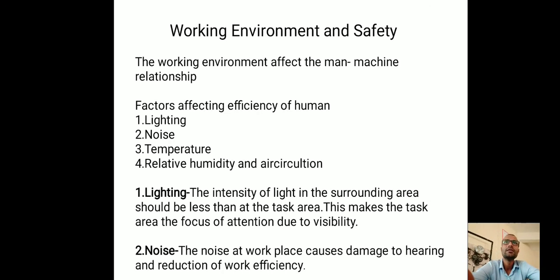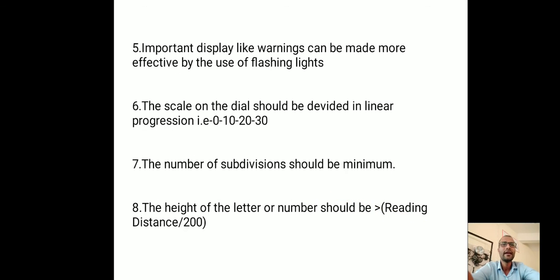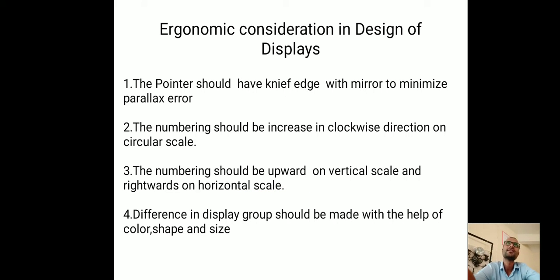The temperature should be within a range, so that the operator never feels hot or cold. And relative humidity and air circulation should be proper, so that the operator finds it easy to handle things. As well, we have discussed these 8 points related to the design of displays from the ergonomics point of view.